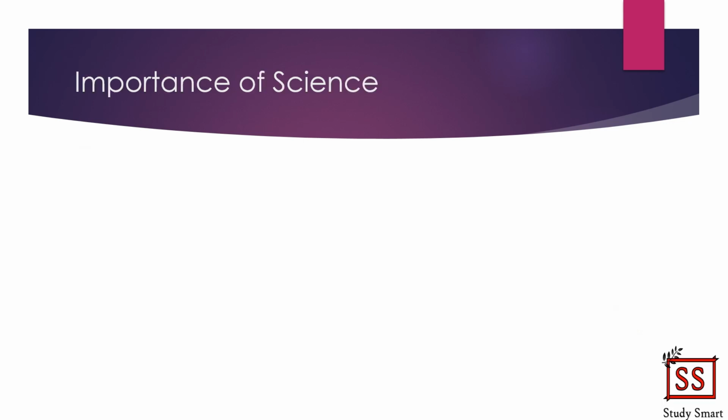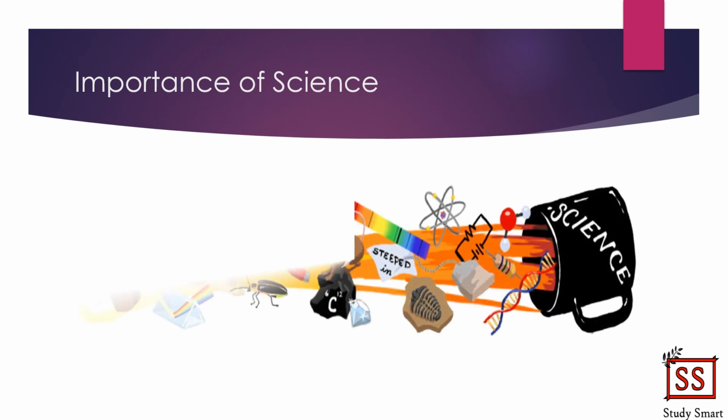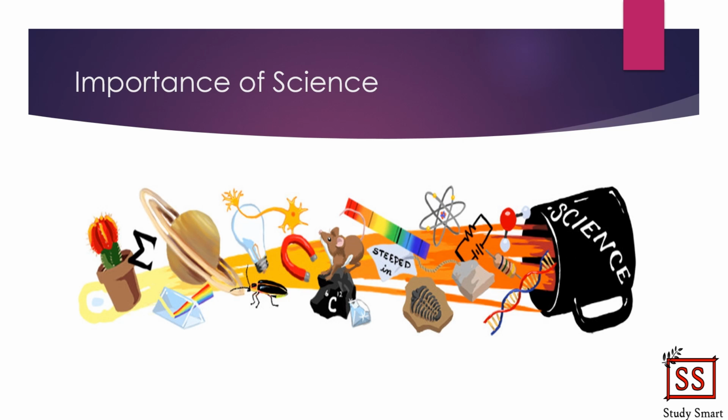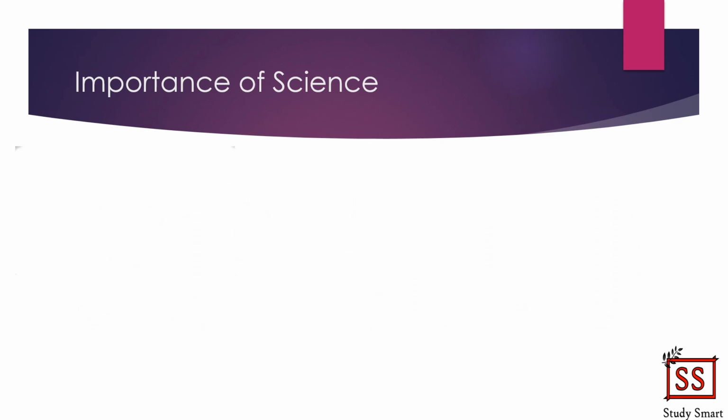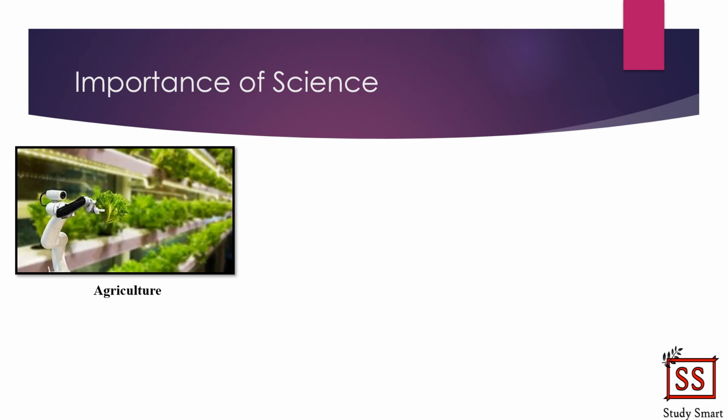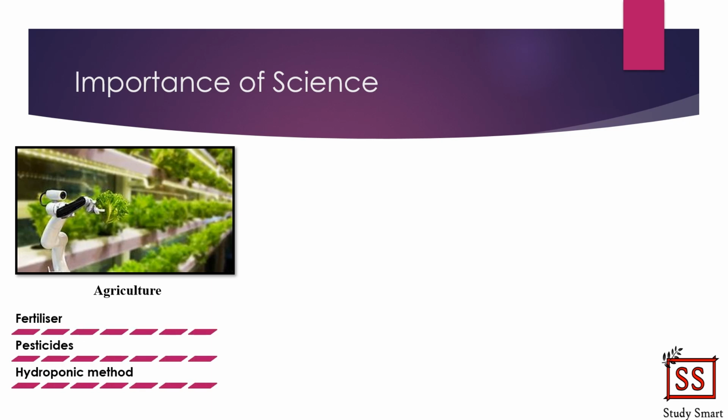So we have gone through the definition of science. Now, what's the big deal about science that I mentioned that it is a very important part of our daily life? Believe me, science is all around us at any moment of our life. It has already entered all kinds of sectors that we can think of. When it comes to agriculture, science made it possible for agriculture to bloom tremendously by the introduction of fertilizer, pesticides, and even made it possible for us to do farming without the limitation of soil and large space. This is known as the hydroponic method.